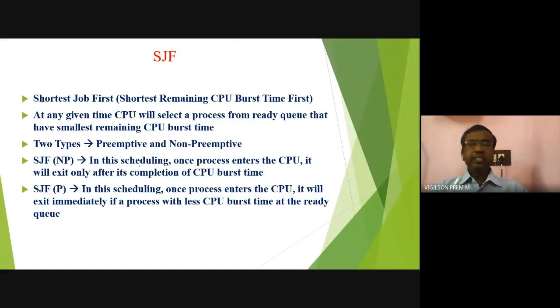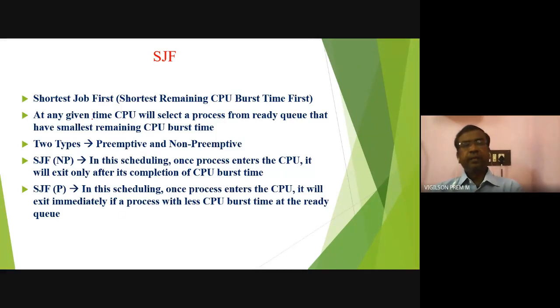Third one is SJF, shortest job first. Shortest job first can also be referred to as shortest remaining CPU time first, shortest remaining time first. You can consider it like that also, SRT, shortest remaining time. What time? CPU burst time. So listen carefully.